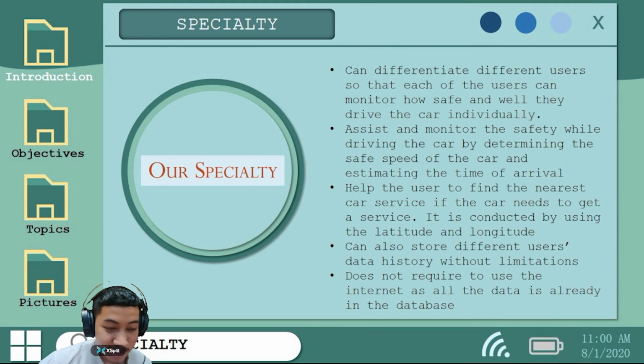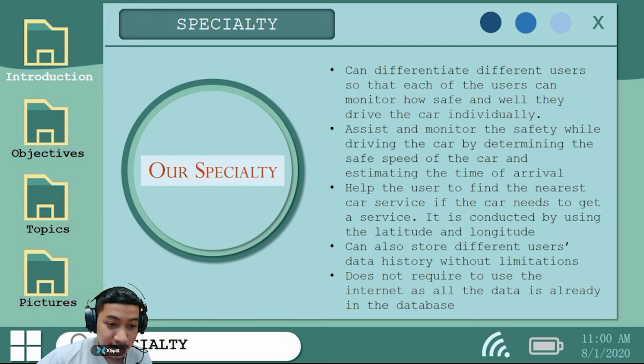Presenting about the specialty and limitation of our program. Alright, so for this program, it consists of many specialties that for us are hard to be found in other programs. First, this program can differentiate and input different users so that each of the users can monitor how safe and well they drive the car individually.